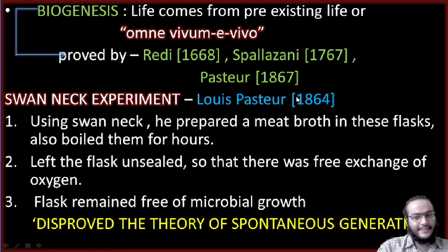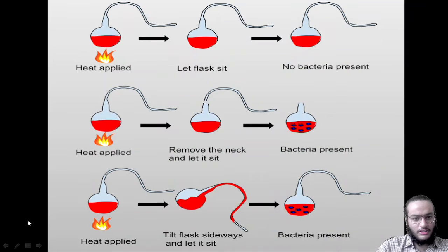Louis Pasteur in 1864 gave the swan neck experiment which disproved the theory of spontaneous generation. What did he do? He used a swan neck flask and prepared a meat broth in these flasks and also boiled them for hours and left the flask unsealed so that there was free exchange of oxygen. Later, what did he see? He saw that the flask remained free of microbial growth. Therefore, it disproved the theory of spontaneous generation. So this is Louis Pasteur's swan neck experiment.